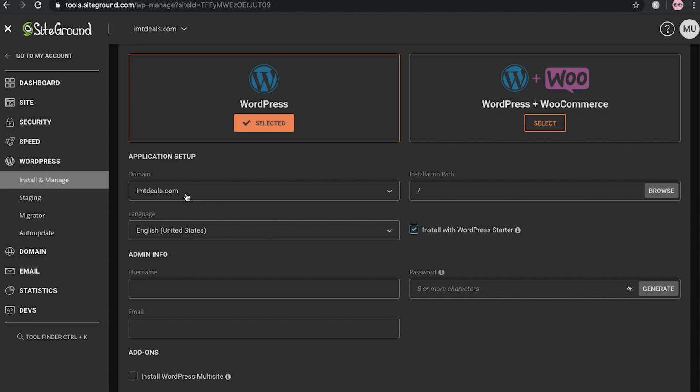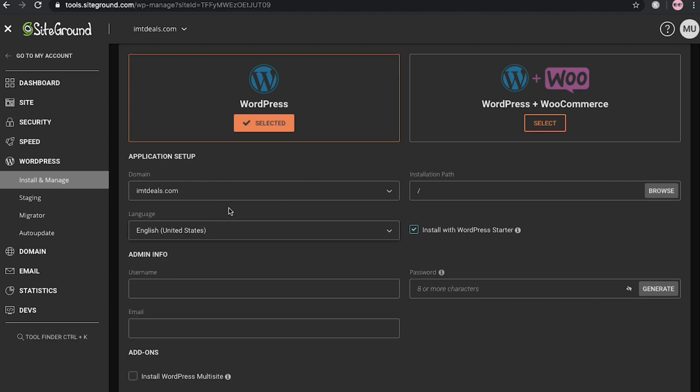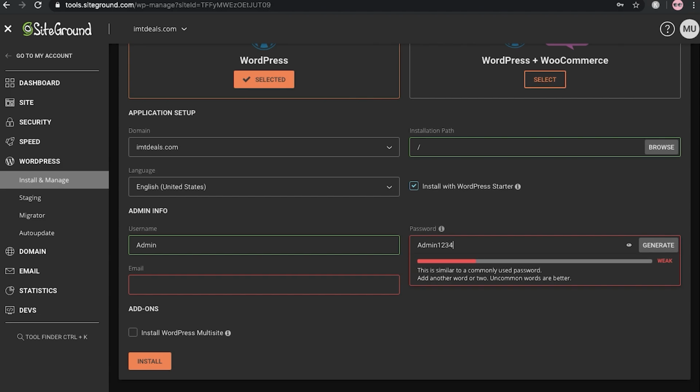Now you can easily see that your domain is here. You can choose the website language. I'm using English, United States, and in this you can keep it blank. Here you can add the admin info. Let me add all the things that are needed. I'm just making a dummy account, to show you.